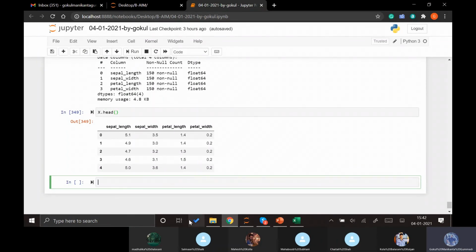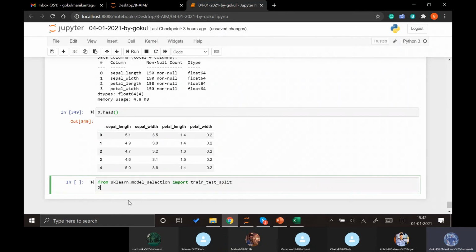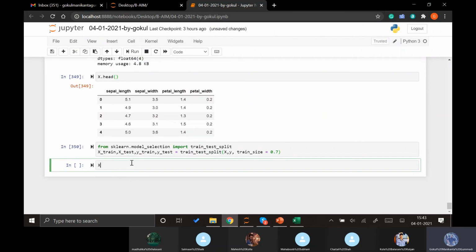So first, let's take the splitting. From sklearn dot model selection import train test split, and we are converting x underscore train comma x underscore test comma y underscore train comma y underscore test equal to split of x comma y with train size equal to 0.7.